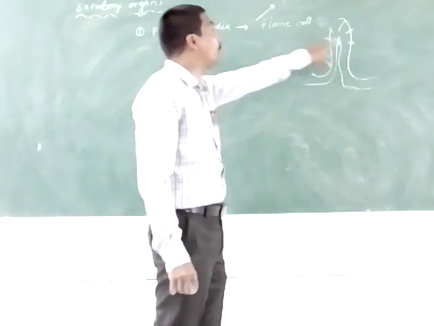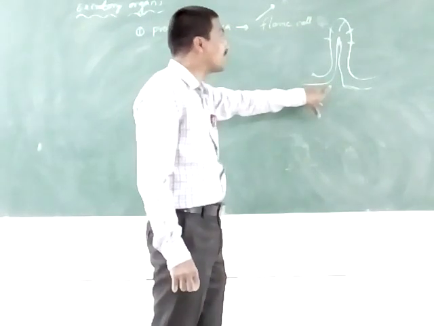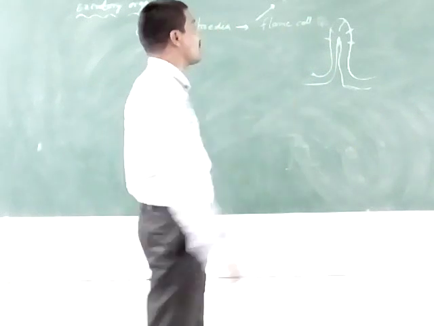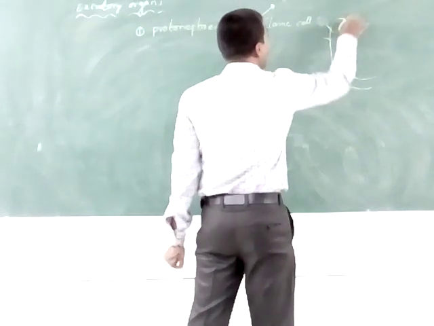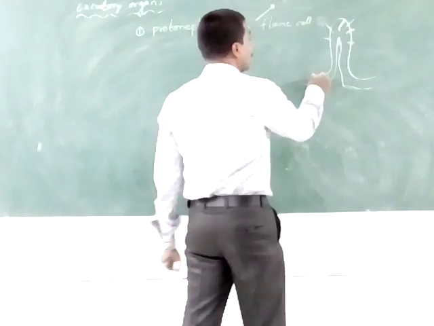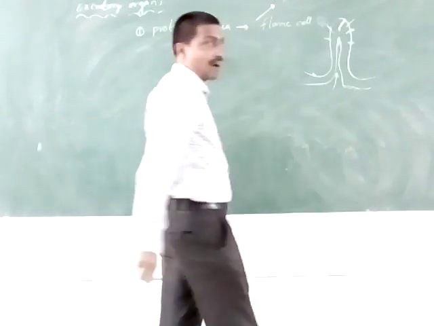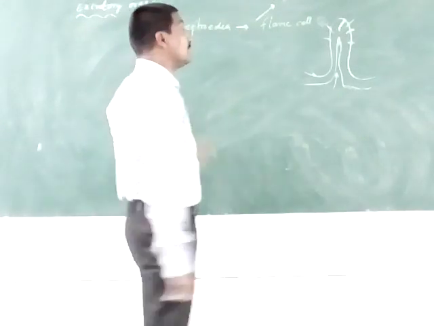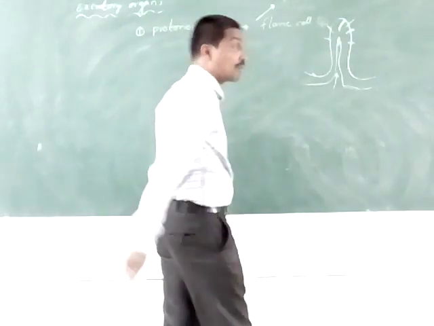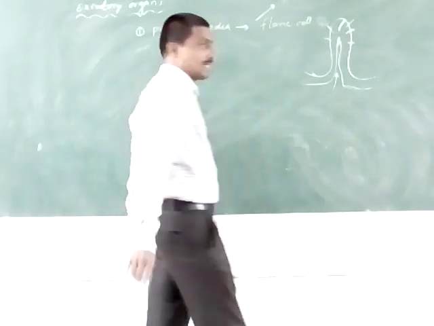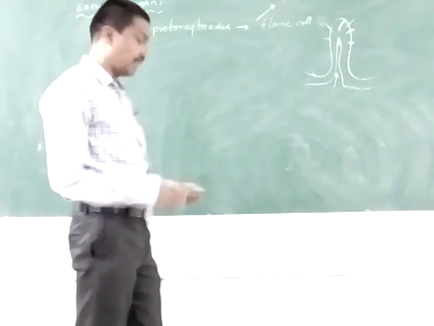These are tube-like, blind-ended structures. These are the flame cells. The excretory organs eliminate nitrogenous waste material from the body. The first one is the protonephridia.